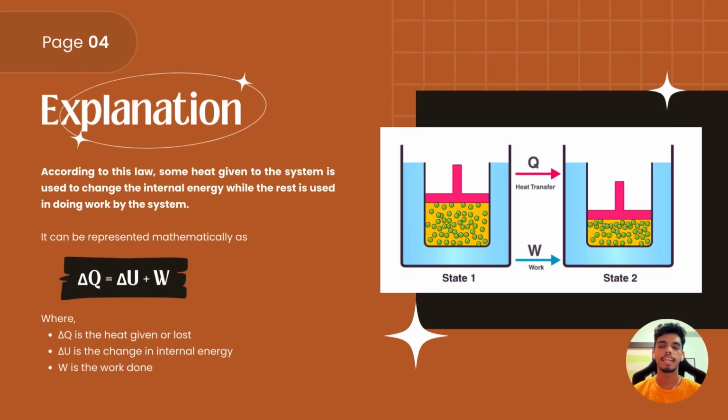Let's look into the explanation of the first law of thermodynamics. According to this law, some heat given to the system is used to change the internal energy while the rest is used in doing work by the system. So this law can be represented mathematically in the equation shown here, where delta Q equals delta U plus W, where delta Q is the heat given or lost, delta U is the change in internal energy, and W is the work done. The diagram here shows how the first law of thermodynamics works.